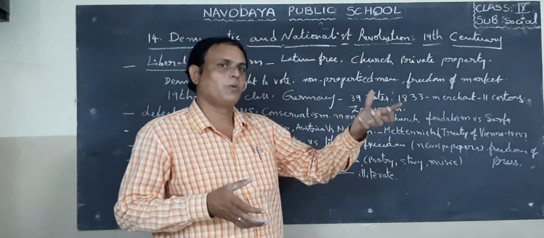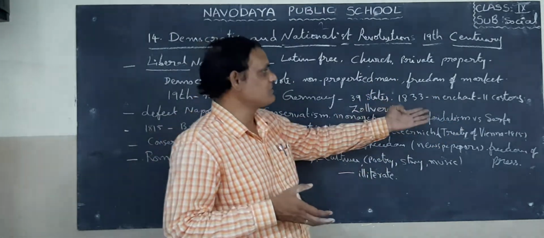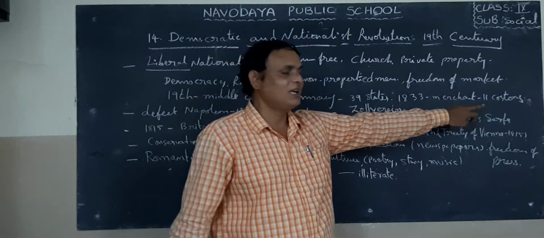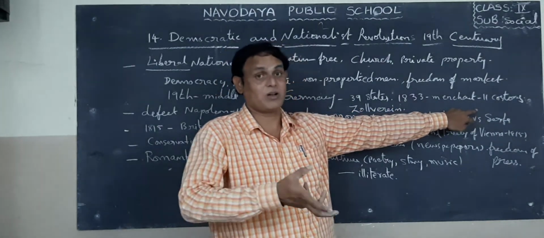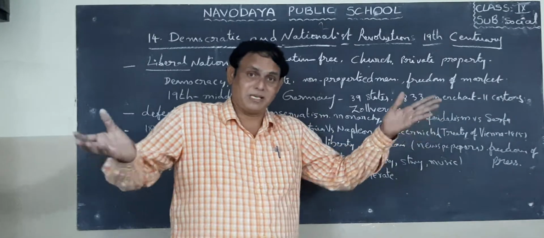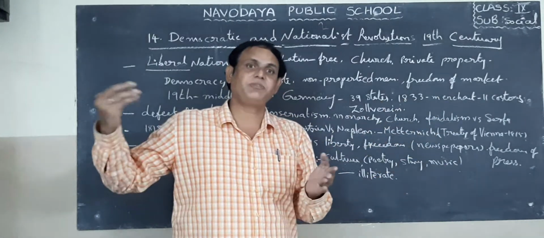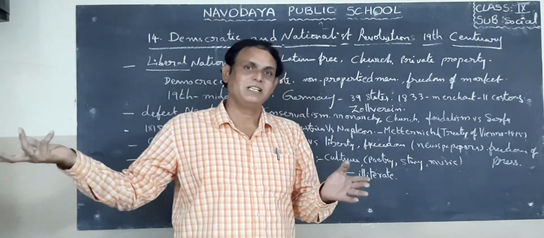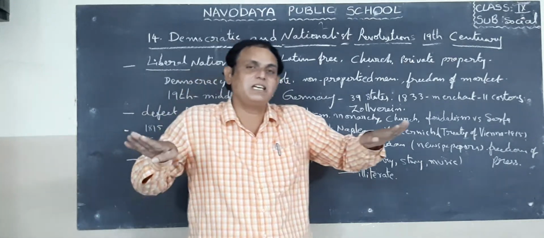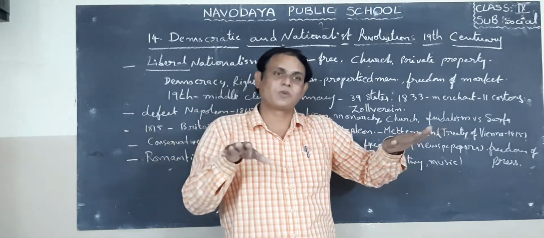He had to pay 11 customs. How many customs? 11 customs. So he had to cross 11 customs. That means the measure is different from one state to another state. The cost is different from one state to another state. That means there is no equality in the business also.